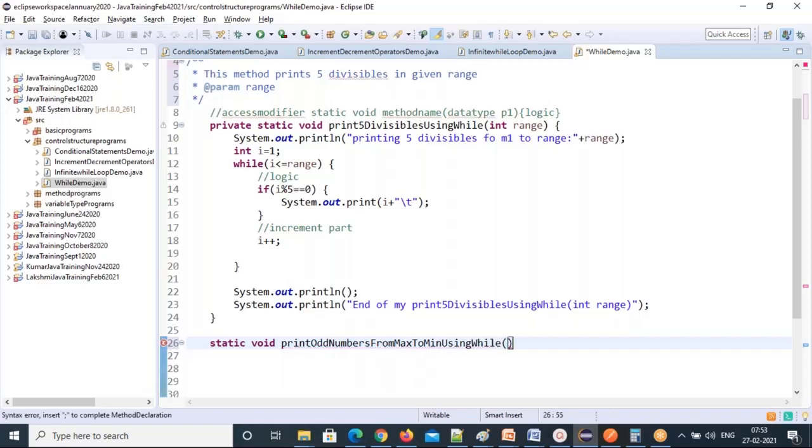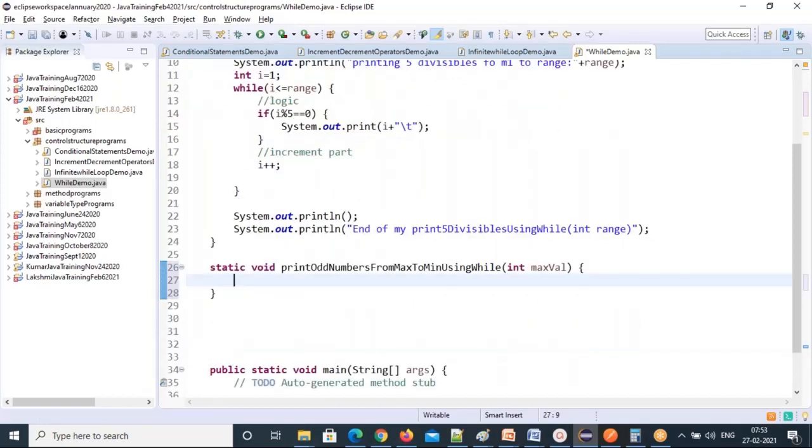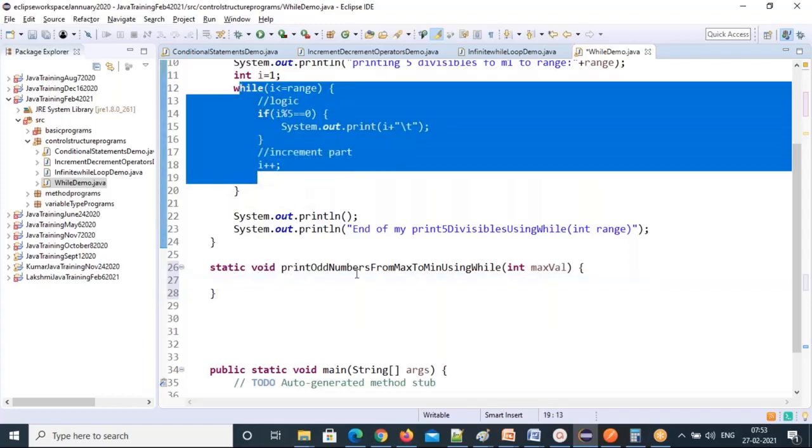So max value I'll give. So max value can give, until 1 I'll print. Okay. So int max value, max boundary value. So from where you want, 50 to 1, 100 to 1. So that's the point here. So that means what I'm doing here: I used ascending order before.